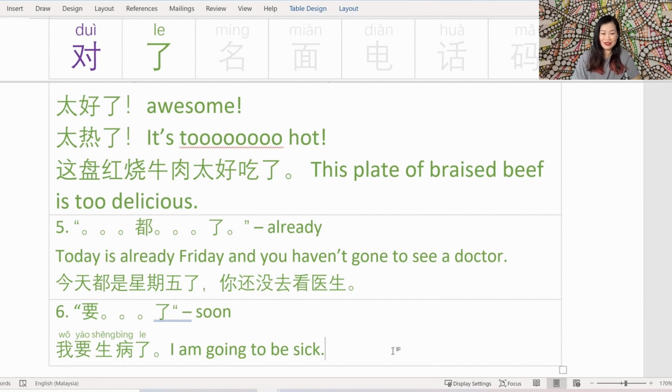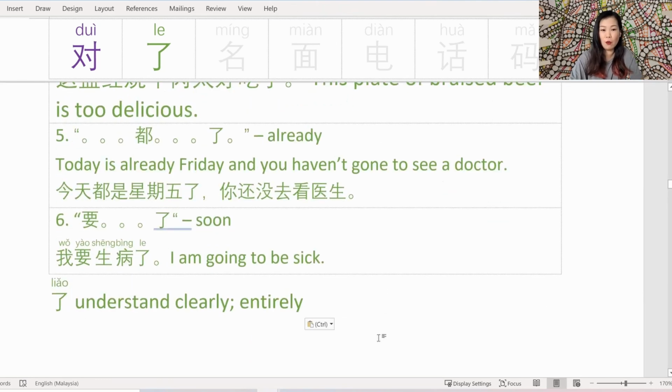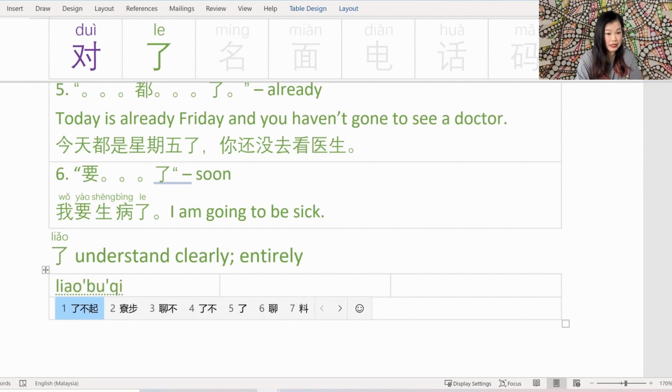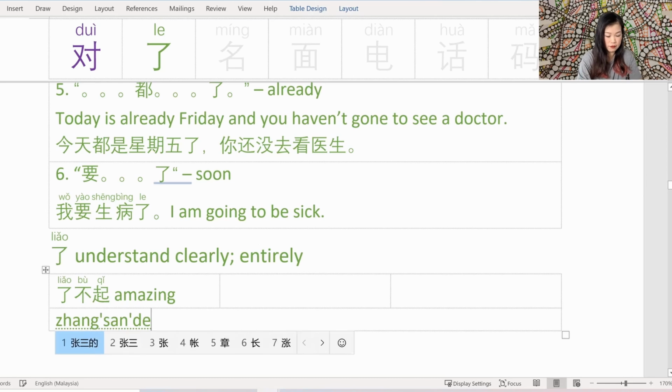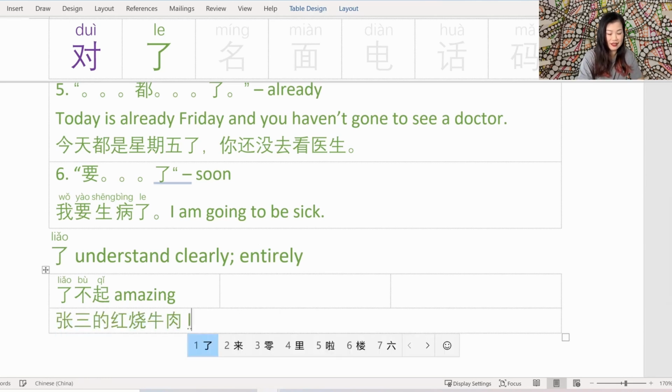Isn't it incredible? But we're still not done because now we're going to look at the same character in the form of 了 which means to understand clearly or thoroughly. The good news is the list is not as long. I've got 3 examples of how to use 了. The first one is 了不起. 了不起 is a way to express that something is amazing, like yum, that 红烧牛肉了不起. 张三的红烧牛肉了不起. 张三's braised beef is really amazing.